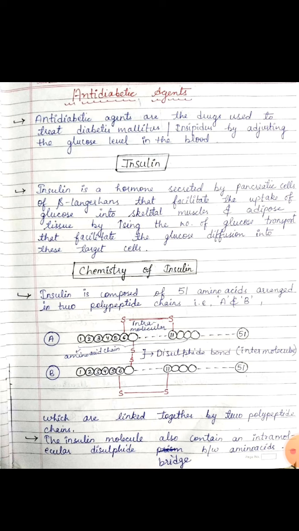Now come to the chemistry of insulin. Insulin is composed of 51 amino acids arranged into two polypeptide chains, A chain and B chain. Chain A has 21 amino acids and chain B has 30 amino acids, which are linked together by two bridges. The insulin molecule also contains an intramolecular disulfide bridge between amino acids.